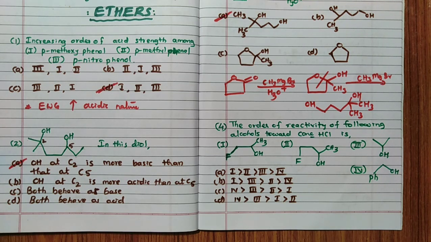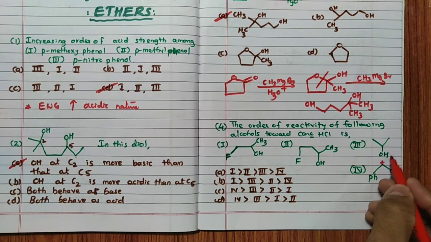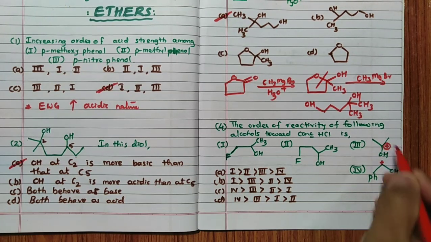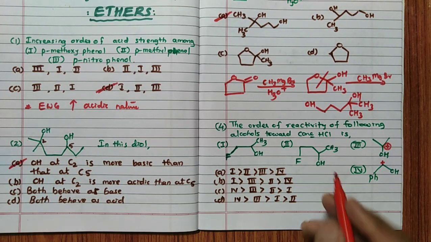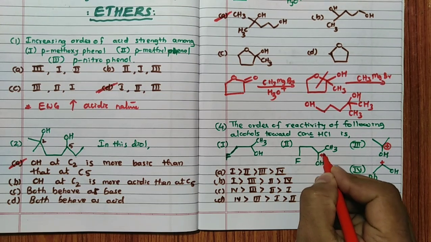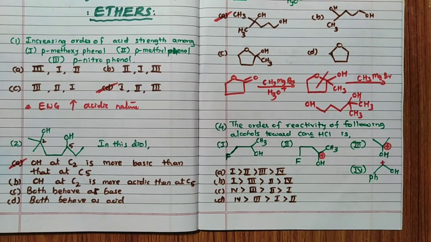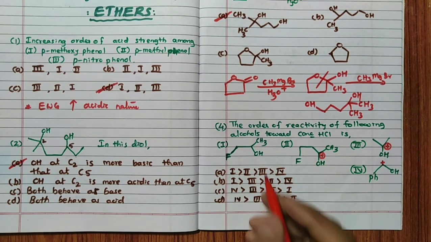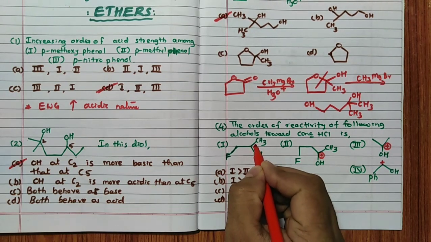Now I will write the carbocation. Now you will see the stability. So just imagine the first one, we will remove this OH and form a carbocation at this carbon. So you can say benzyl carbocation. Now we will remove this OH and form a carbocation here. This is a secondary carbocation. We will remove this OH and write the carbocation here. So just imagine, after removing OH, I have formed the carbocation here.